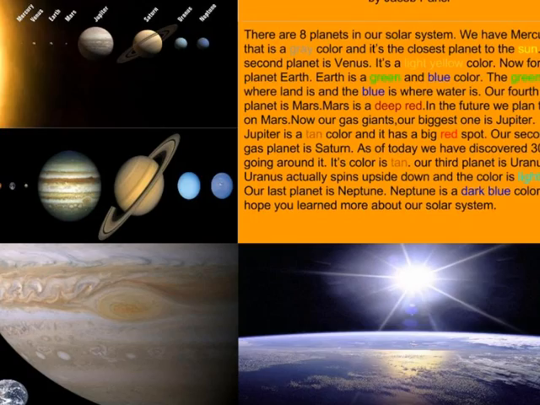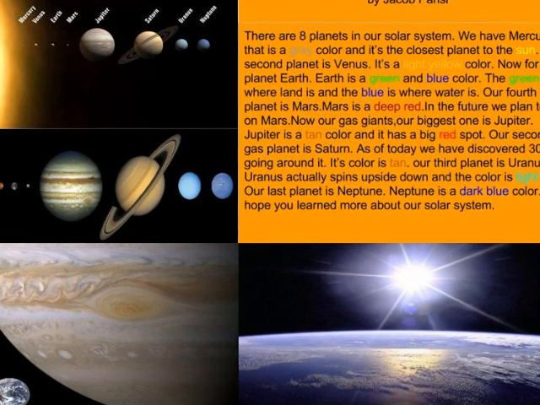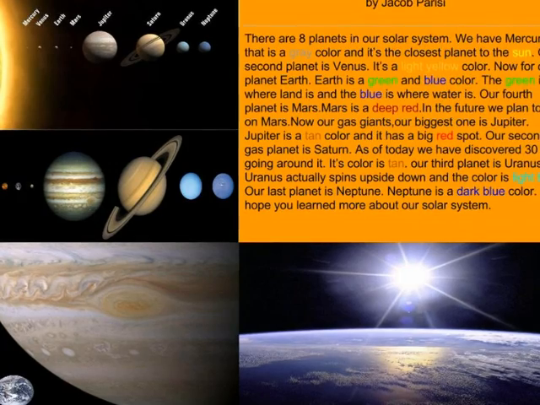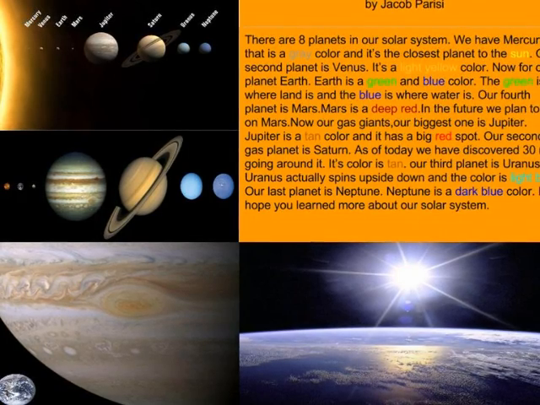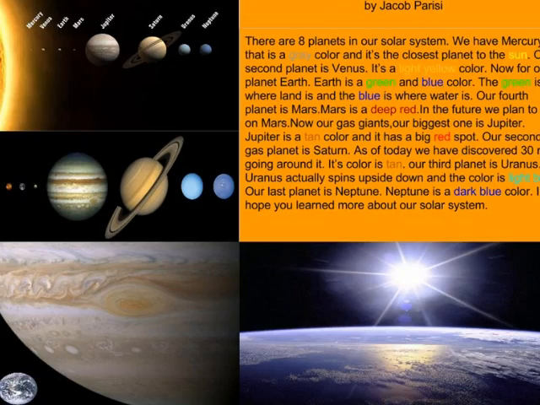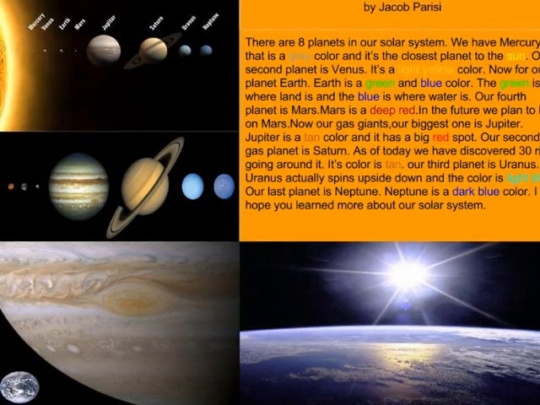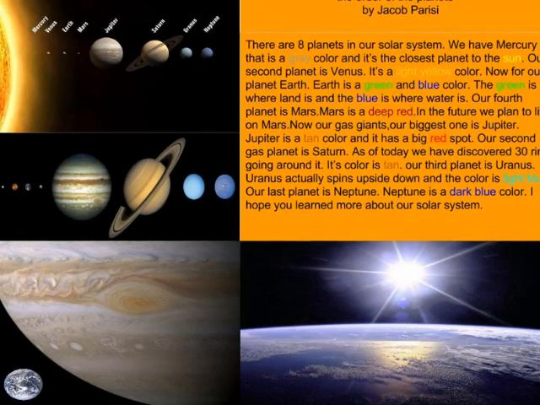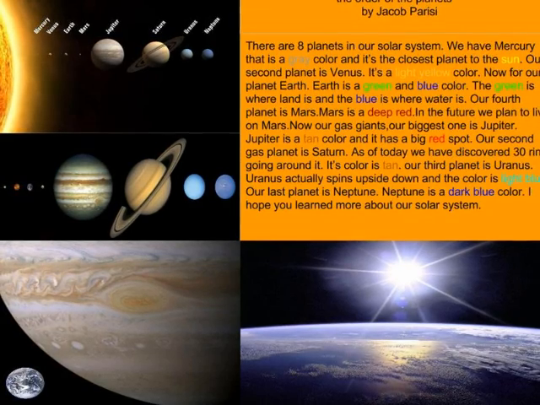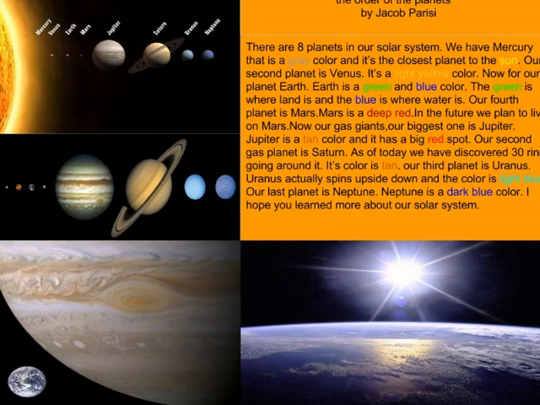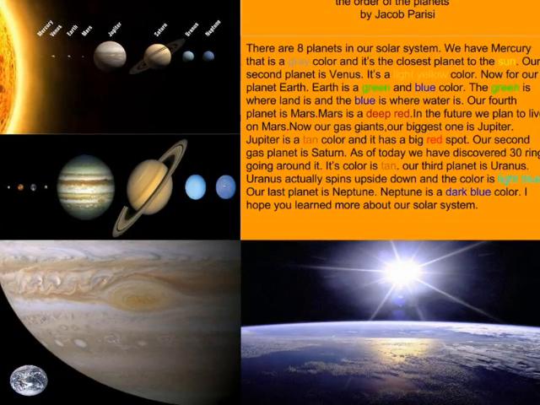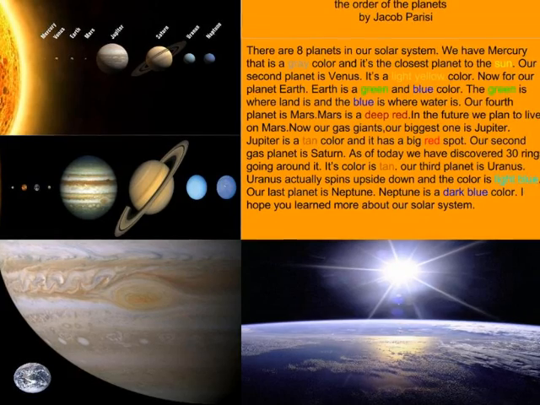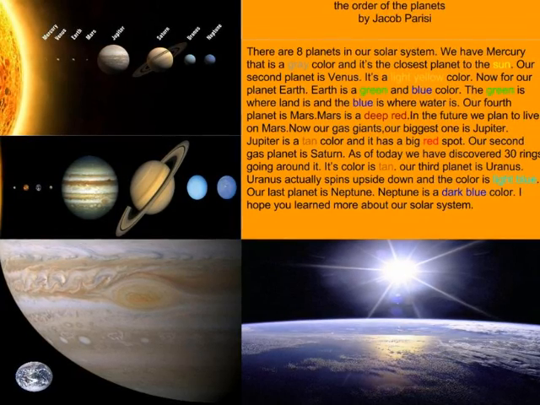Now our gas giants. Our biggest one is Jupiter. Jupiter is a tan color and it has a big red spot. Our second gas planet is Saturn. As of today, we have discovered 30 rings going around it. Its color is tan. Our third planet is Uranus. Uranus actually spins upside down and the color is light blue.